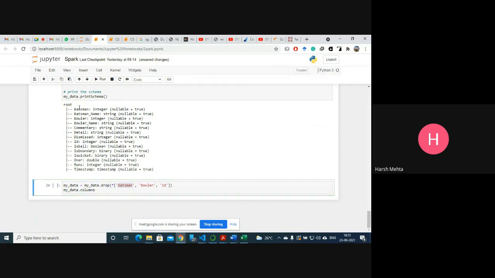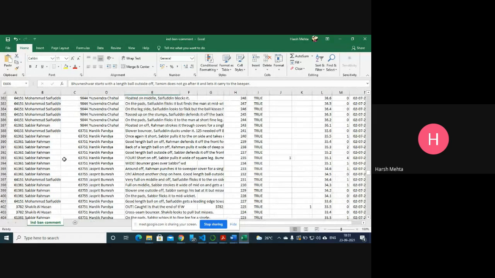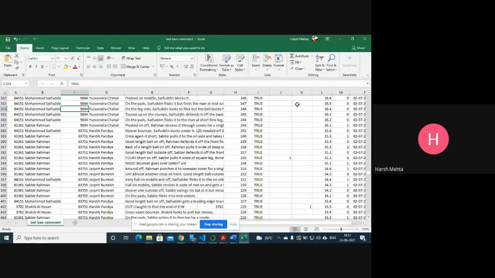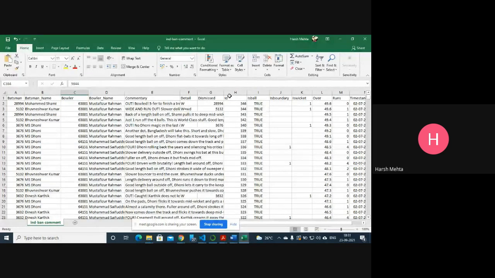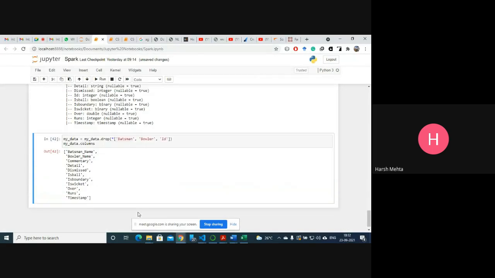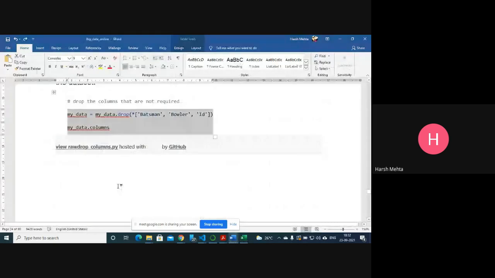What is this first one? You see, it's some numbers. We are not concerned with this number. What is this number? Even I don't understand. In the baller as well as this ID. Is this ID also? Right now this ID doesn't convey any information. So let's drop it from the data set. Now we have a data set with this many columns only, right? So it's a smaller data set, so we can deal with it in a faster manner.